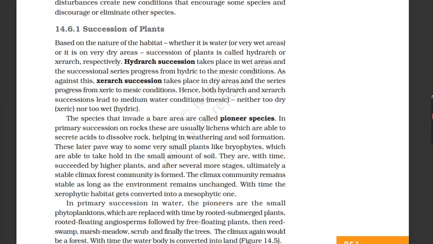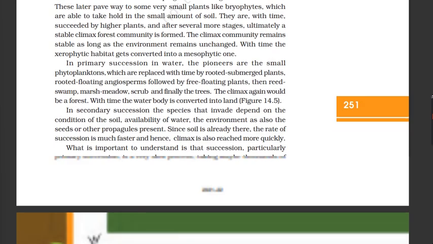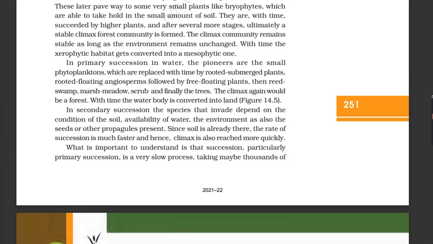The species that invade a bare area are called pioneer species. In primary succession, on rocks these are usually lichens, which are able to secrete acids to dissolve rock, helping in weathering and soil formation. These later pave way to some very small plants like bryophytes, which are able to take hold in the small amount of soil. They are, with time, succeeded by higher plants, and after several more stages, ultimately a stable climax forest community is formed. The climax community remains stable as long as the environment remains unchanged. With time, the xerophytic habitat gets converted into a mesophytic one.